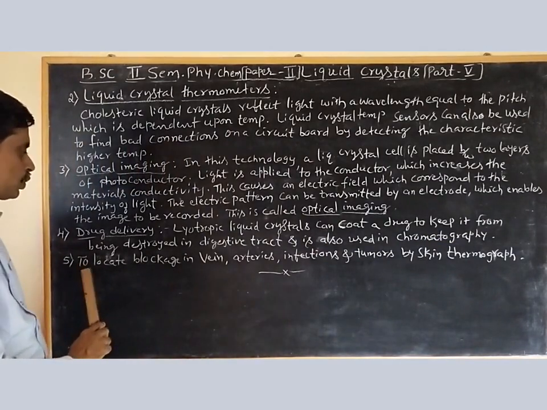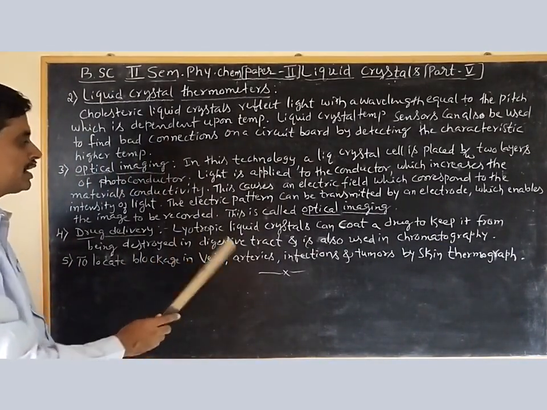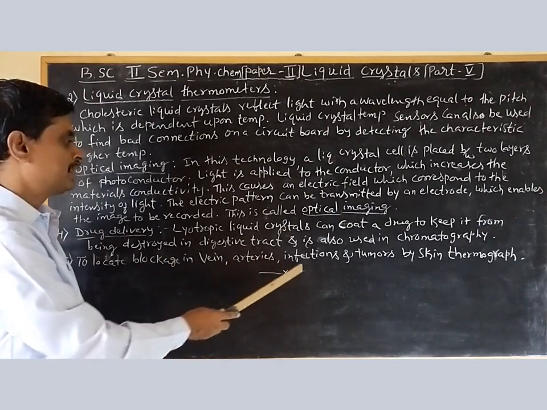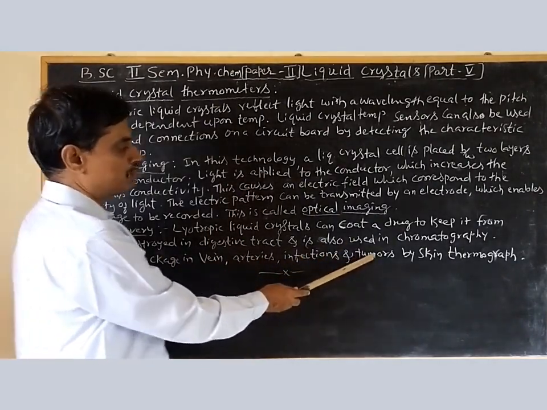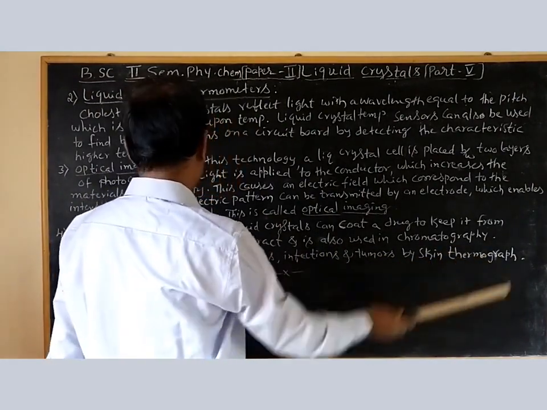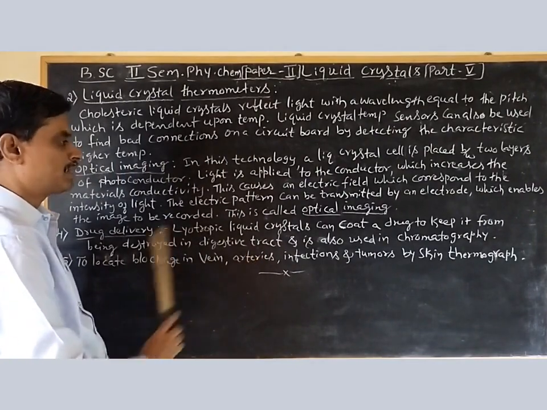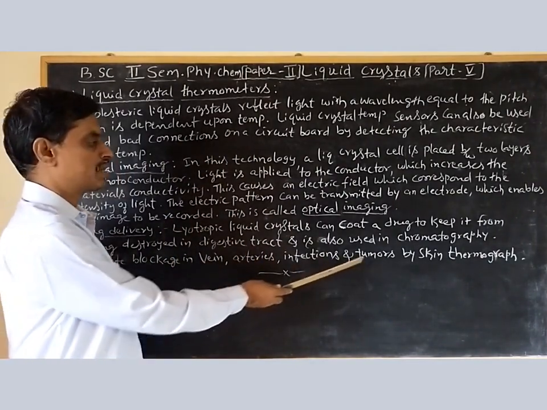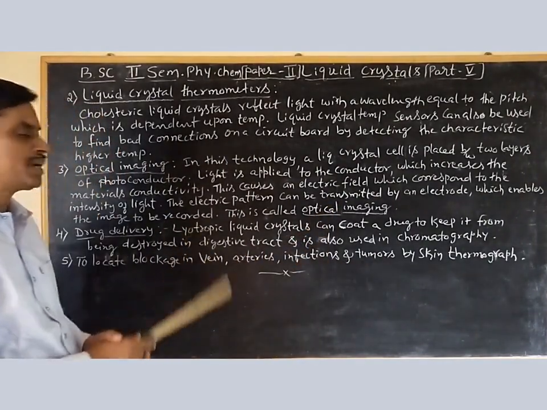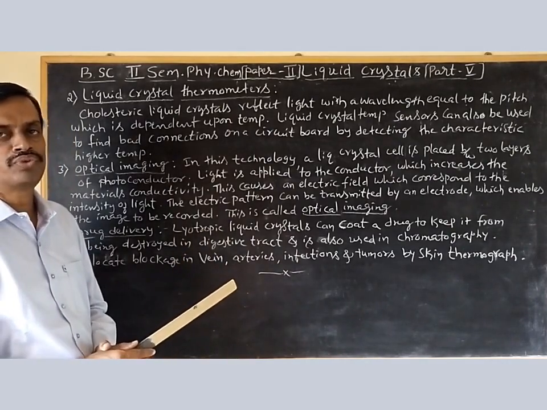Last one, to locate blockage in veins, arteries in the heart, infections and tumors by skin thermography. By using skin thermography, we can locate blockage in veins, blockage in arteries and blockage in some infections and also tumors. So these are the applications of liquid crystals. They will ask this question in the examination for 4 marks.